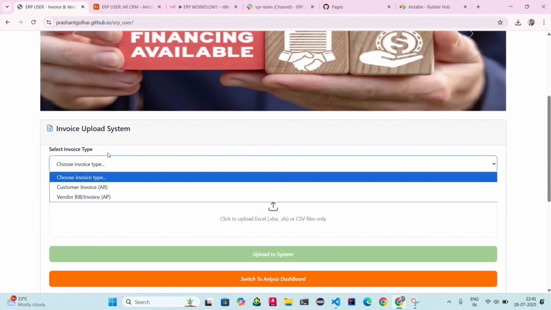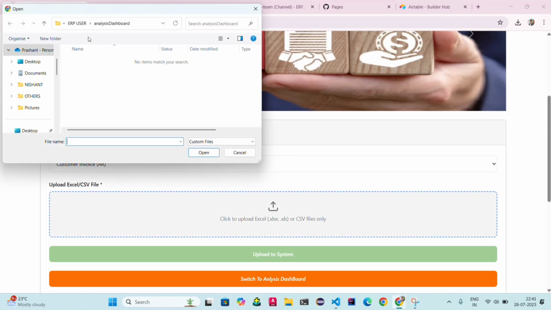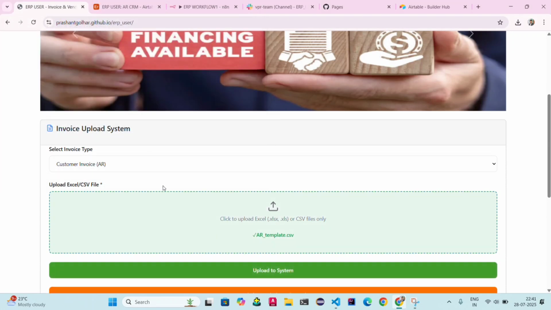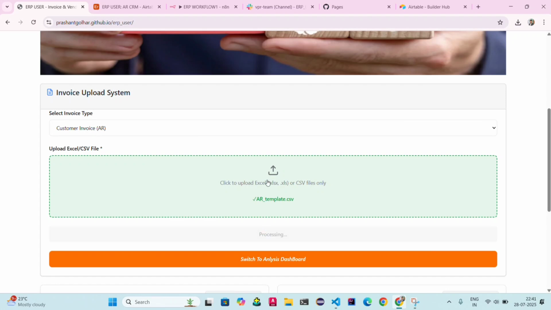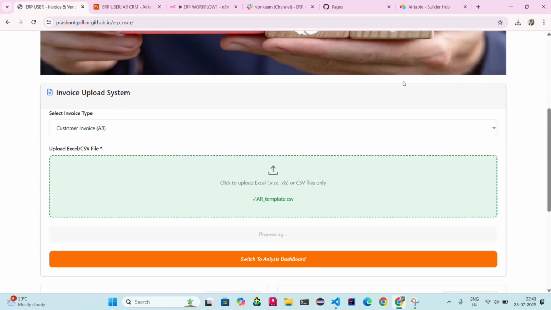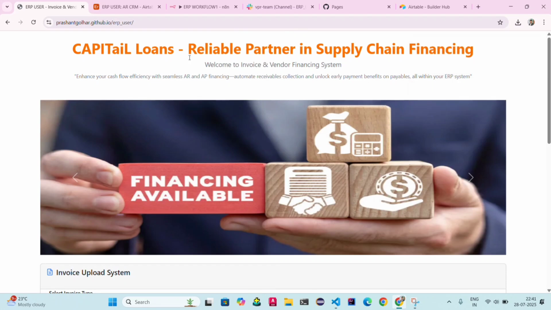Okay, I already edited two files for AR and AP template to save our time. Here I select an AP template. Okay, once I uploaded the file, upload to system button is activated as I told earlier. Now I click on upload to system. It's processing, and you can see here the notifications which I uploaded. Okay, this is in processing. You can see here Airtable connected and data successfully uploaded, 6 records in the Airtable.